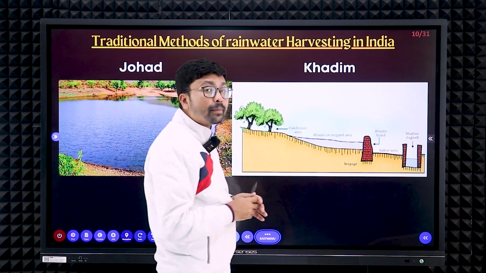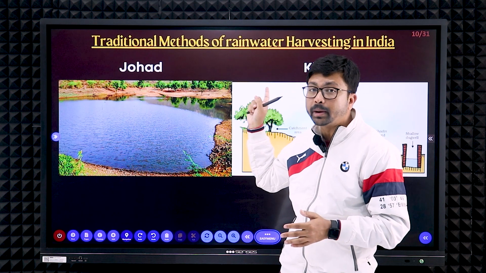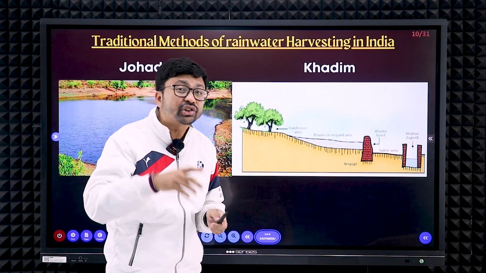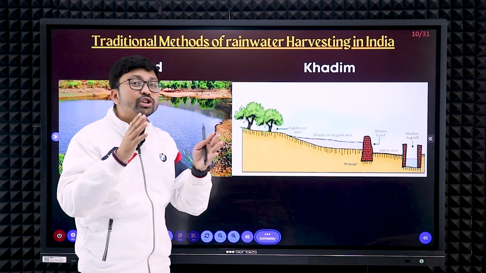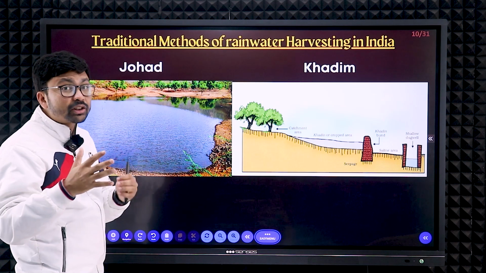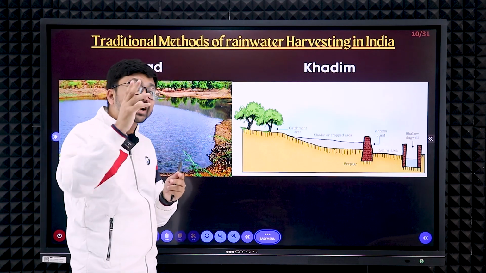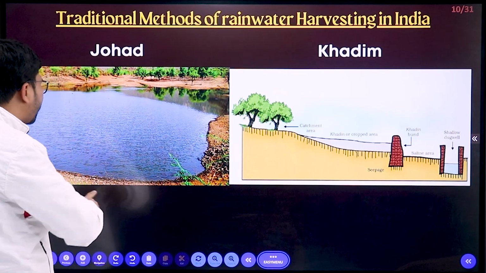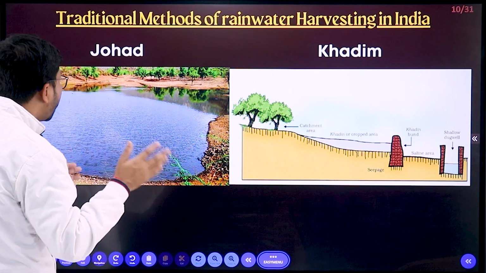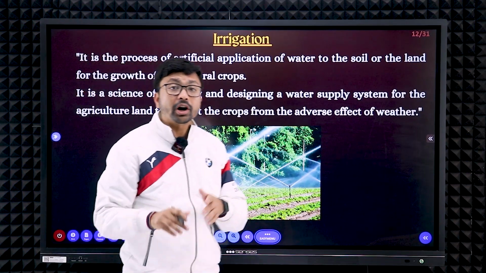And we have been doing rainwater harvesting practice for a long time. Especially, you need to remember these 2 terms here, right? That is Johad and Khadims. These are basically the traditional rainwater harvesting methods. That practice was there in the Rajasthan area. Rajasthan is a dry area and has a problem of water, so that is why those things were practiced there. The people of that area started practicing Johad much before others realized the problem of water.